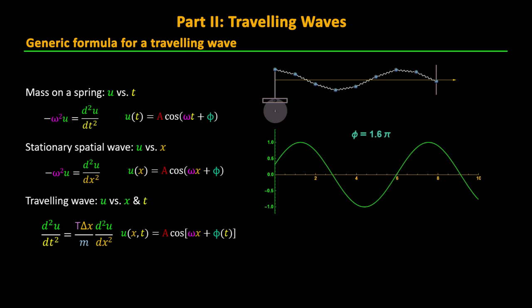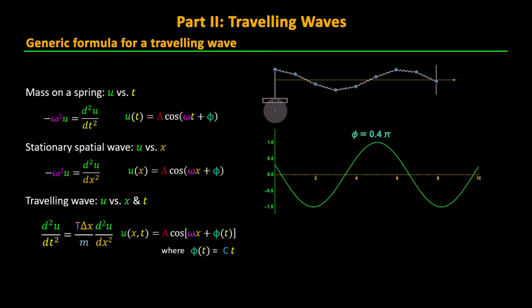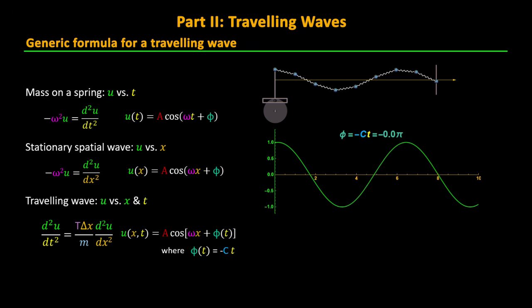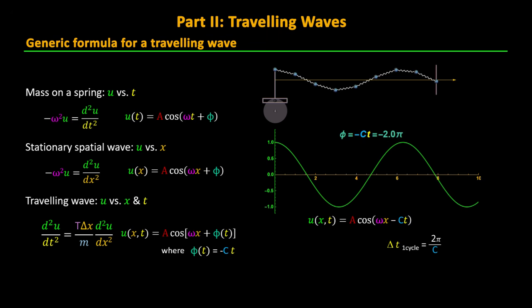For a wave moving at constant velocity, it should be obvious the phase shift function will just be a constant times t. Note that as the phase shift increases, the wave will move towards the negative direction on the x-axis. So if we want a wave moving to the right, we should set our phase shift function to minus c times t, where c is some positive constant. Plugging this in, we see that every 2 pi over c seconds, our traveling wave will move one full cycle